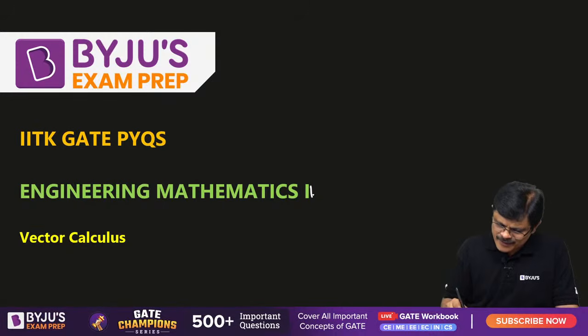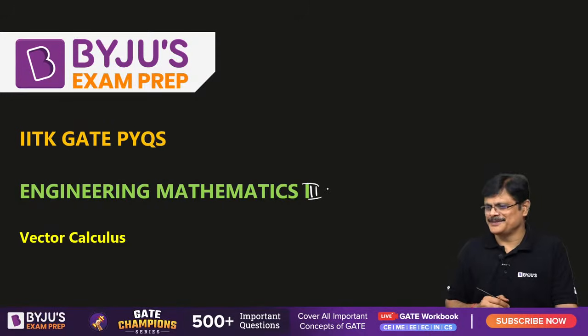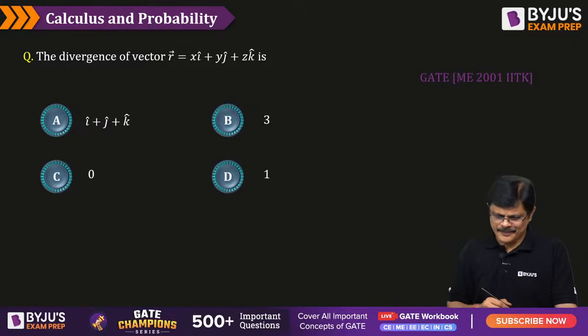Okay, it is part 3 now. I forgot to change that. Now comes vector calculus. Let us see some questions from vector calculus, my dear friends. The first one: what is the divergence of this position vector, x i bar plus y j bar plus z k bar?